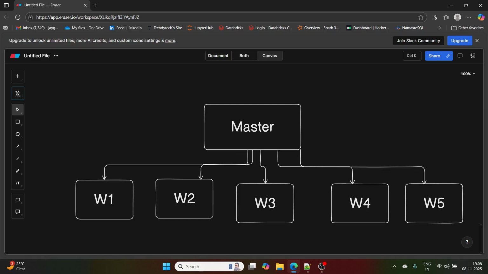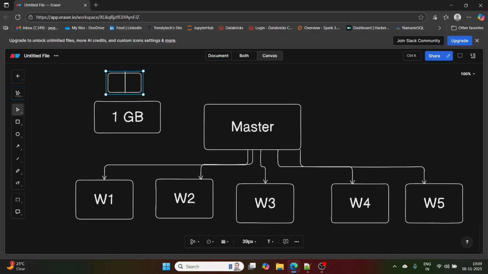Let's say you have to store some file, a 1 GB file, something like that. This file is now going to be stored as distributed, so it is going to be split. They call each piece a block. The default block size is 128 MB.